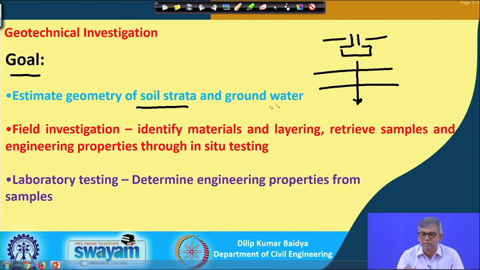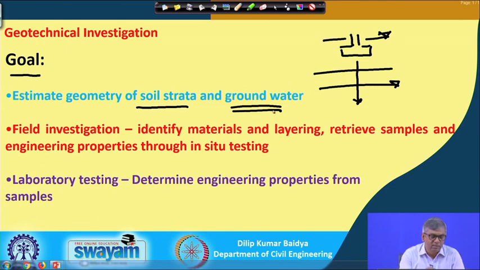And if the water table is here or there, the bearing capacity will change. So the groundwater table is another important aspect, and this is the first thing you have to find out.